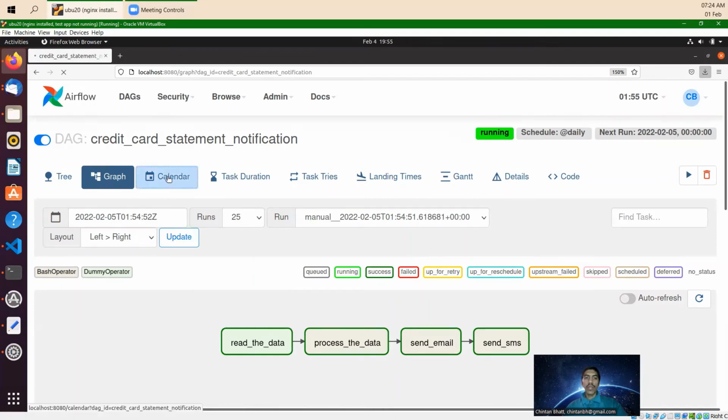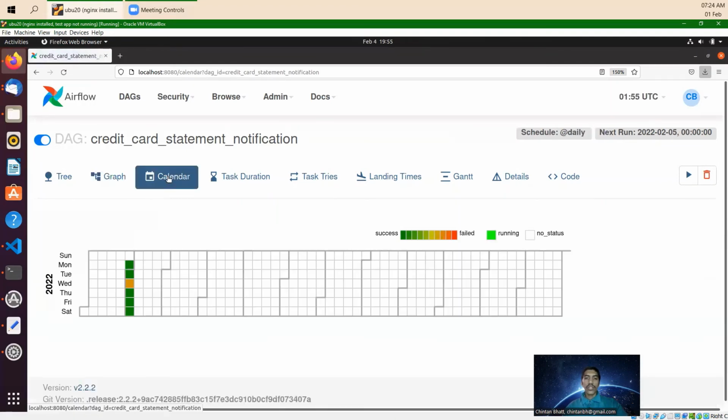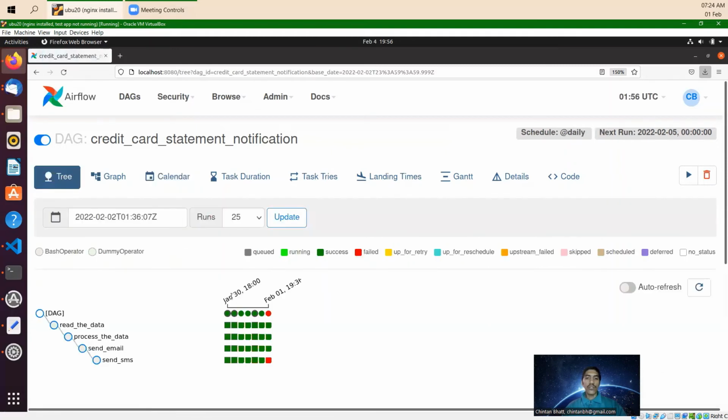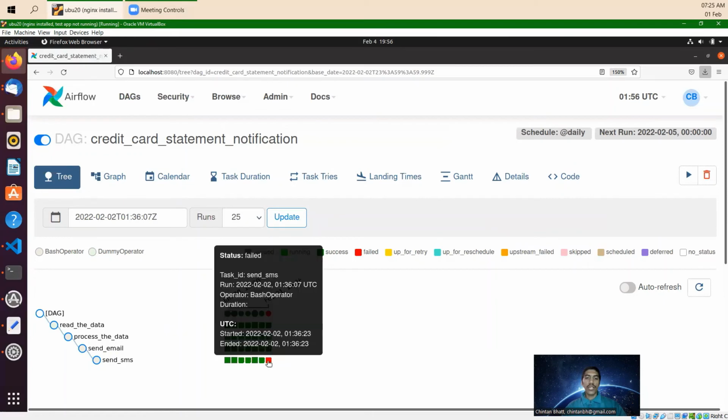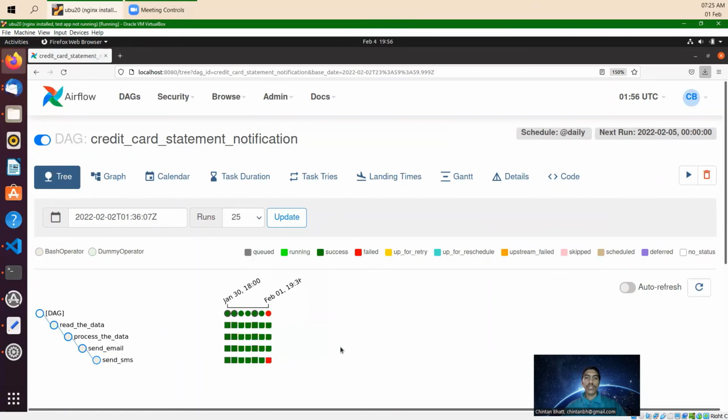There is a calendar menu as well. You can see on how many days your DAG or your workflow executed successfully. These 2 times it succeeded, and those times there was some error. I'm just clicking here. So 2 times success, 1 time failed. At this one particular point, there was a failure. You can click in here. So this has a failure.